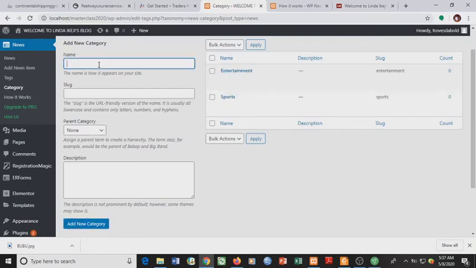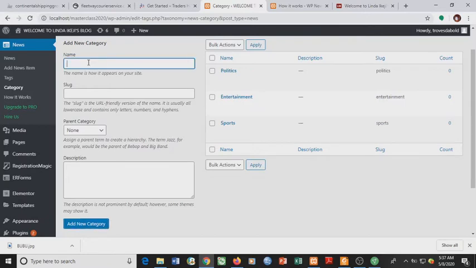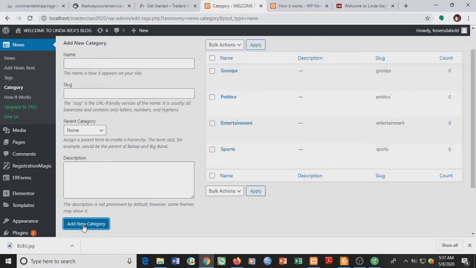You can have politics, entertainment, sports, gossips. Let's leave it at these 4 categories. We've added 4 categories of news: gossip, politics, entertainment, and sports.